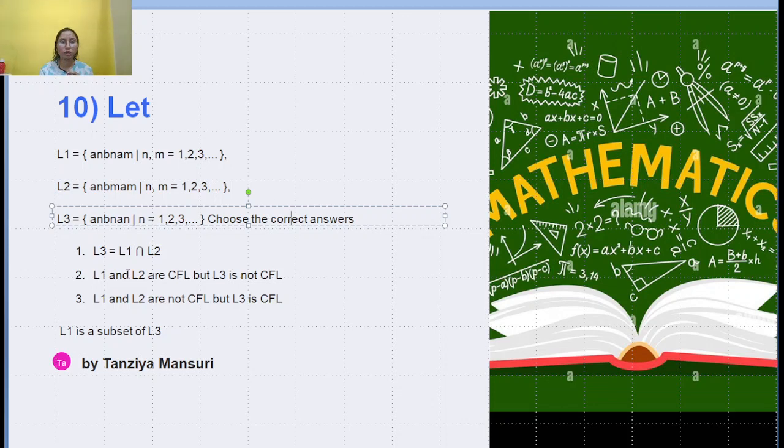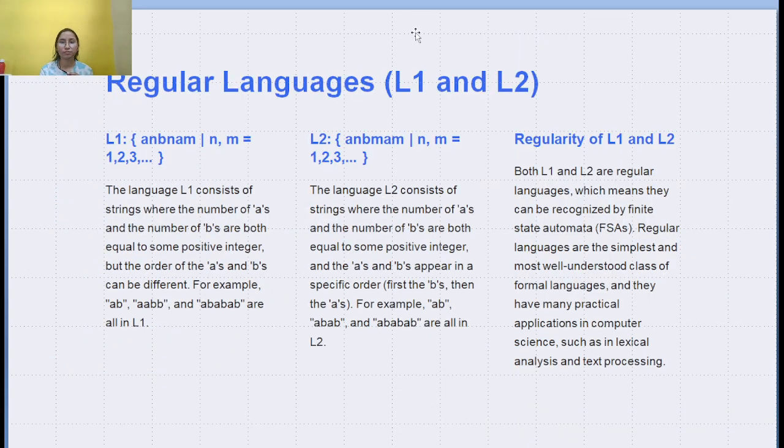So we have to choose the correct option from the given options. Option 1 is L3 is equal to L1 intersection L2. Option 2 is L1 and L2 are context-free languages, but L3 is not a context-free language. Option 3 is L1 and L2 are not context-free languages, but L3 is a context-free language, and L1 is a subset of L3. Now let's see each option's explanation one by one.